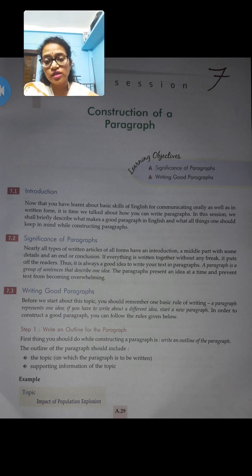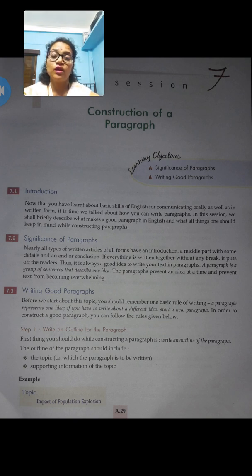Next is how to write a good paragraph. Whenever we are going to write a good paragraph, we need to keep some points always in our mind, so that our paragraph will ultimately be a complete, proper, good paragraph. So the very first step we should follow is to write an outline for the paragraph. Always write an outline for the paragraph.